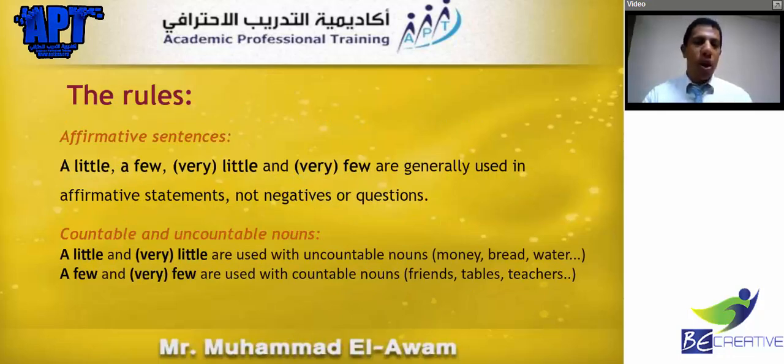Just the rule, okay? A little, a few, very little, and very few can be used in positive sentences only. Never in a negative, never in a question. Okay, then we move to the countable and non-countable. A little and very little come with the non-countable, while few and very few are used with countables only. Okay?